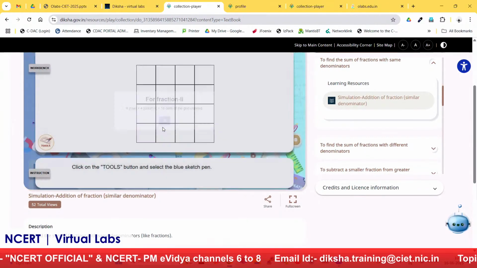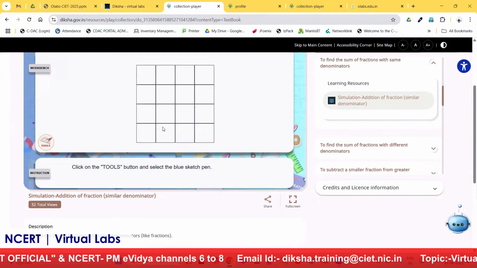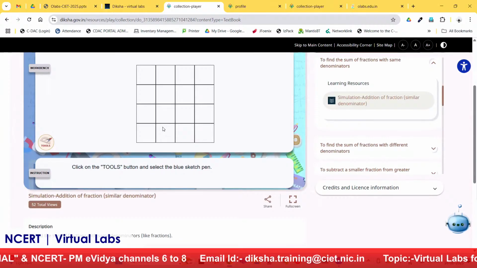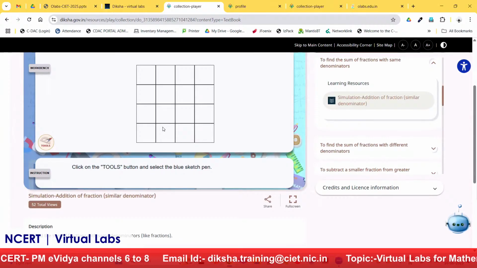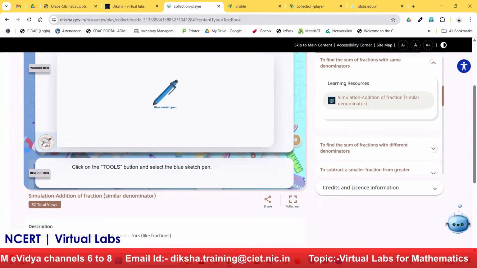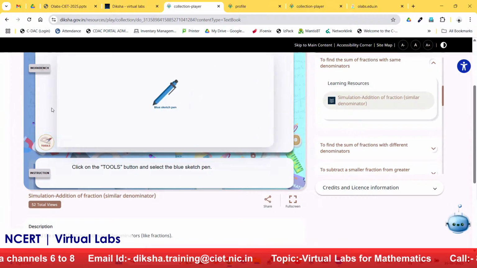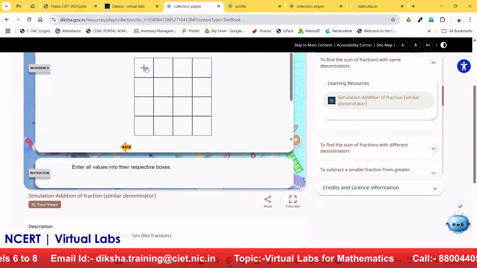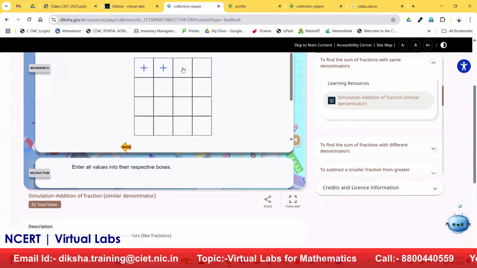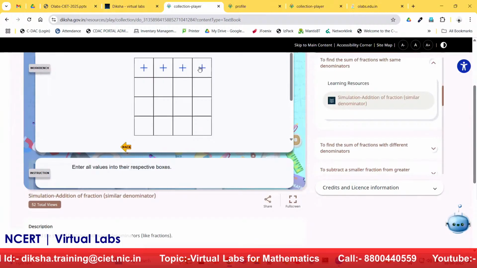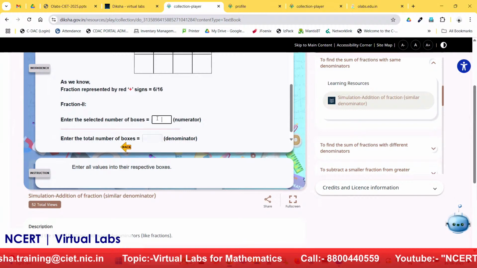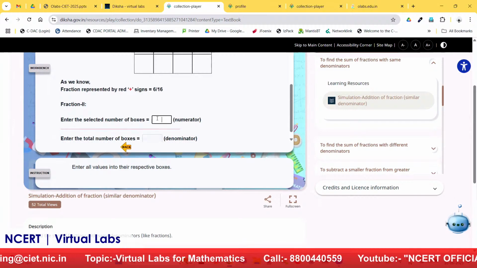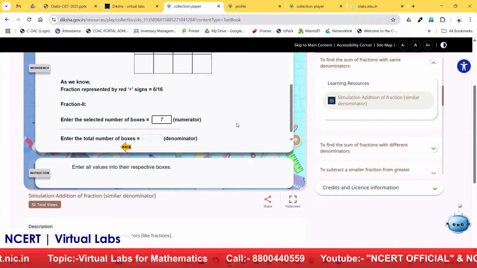Now for fraction 2, again the denominators remain the same because we are going to perform a lab of like fractions where the denominator is the same. Now again, what will happen if you put a wrong value? I will just tell you here. For a blue sketch pen, I have taken suppose 4 and I have to mention here 4. Now if I mention by mistake 7 and I click outside,